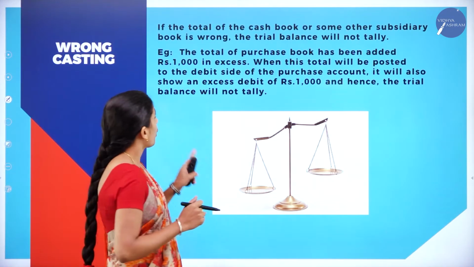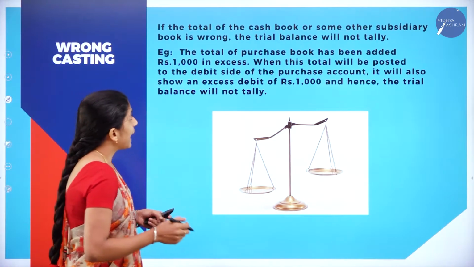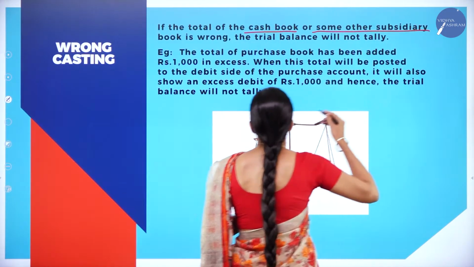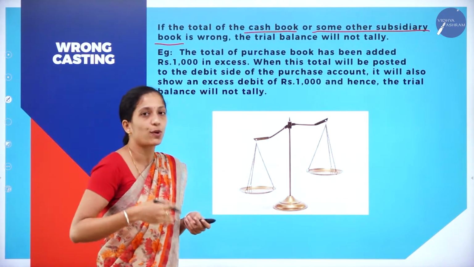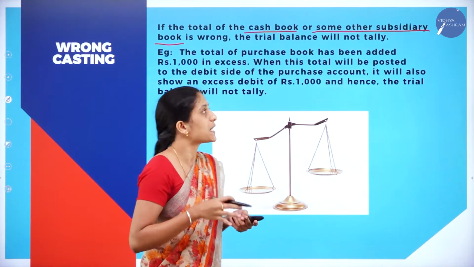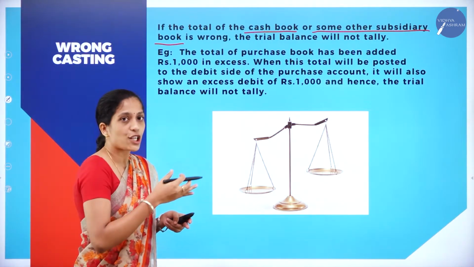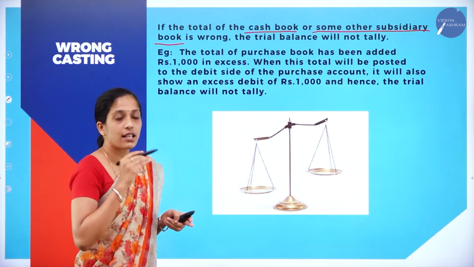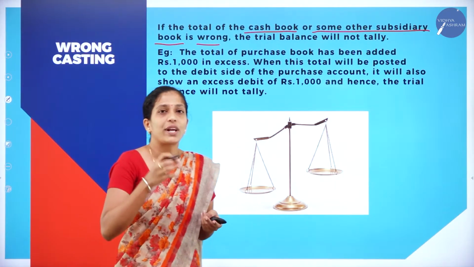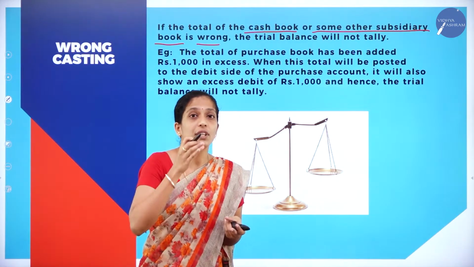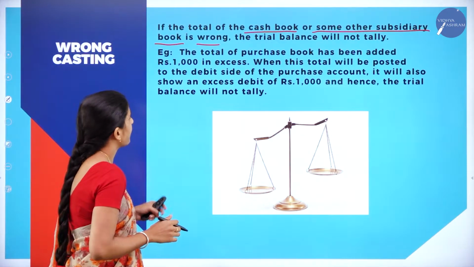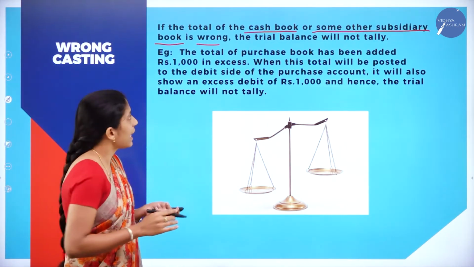Now what is this wrong casting? If the total of the cash book or some other subsidiary book, so it may be the purchases book or the sales book, purchase return, sales return, so these are the subsidiary books, is wrong, then the trial balance will not tally. So when you are preparing your subsidiary book, if the totaling is wrong, then your trial balance will not tally. For example, here I have given an example.